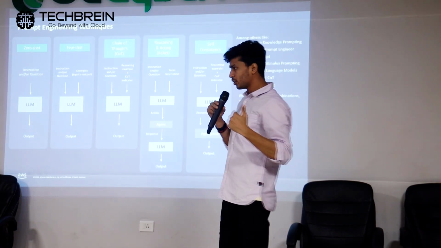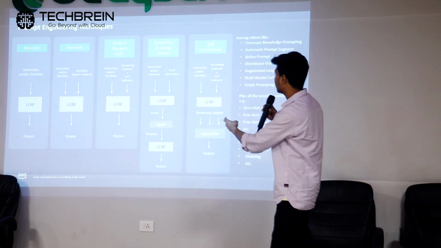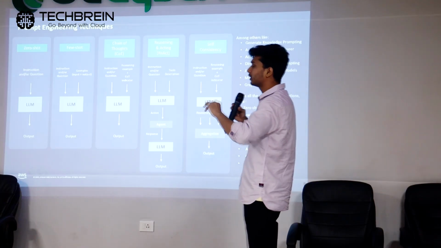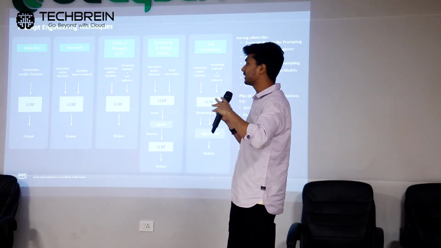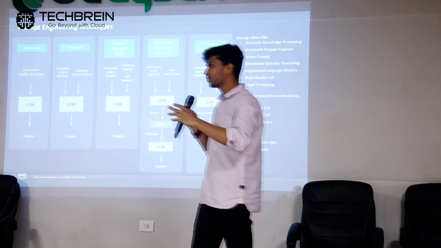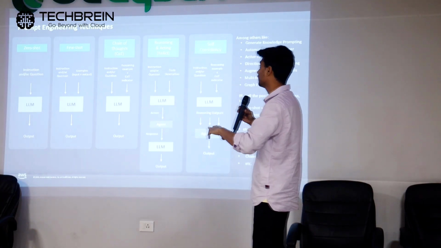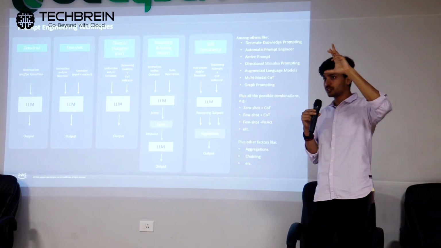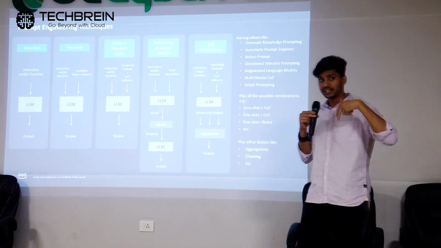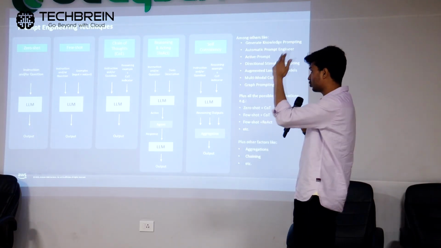You have got zero shot, few shot, chain of thought, reasoning and acting, and self-consistency. When you give a direct input to your model saying "given this," it's zero shot. In few shot, you give it an instruction and also provide how you expect the result to be. That's few shot prompting. In chain of thought, you break a larger flow into smaller steps, make it a chain of thoughts, and then give that as input to your foundational model and let it produce an output. That's chain of thought.